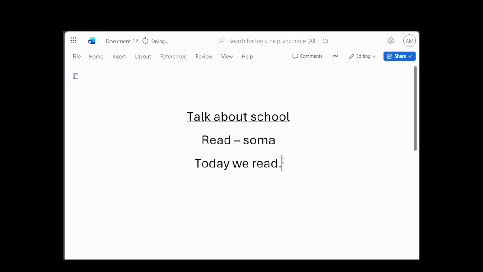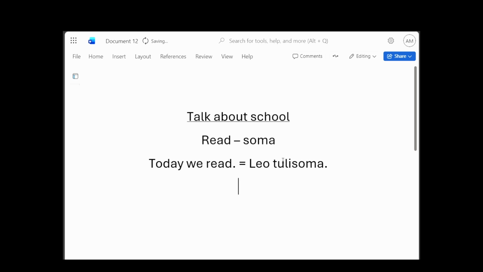Today we read in Swahili will become, today becomes leo. We read becomes one word, tulisoma. So it becomes leo tulisoma.